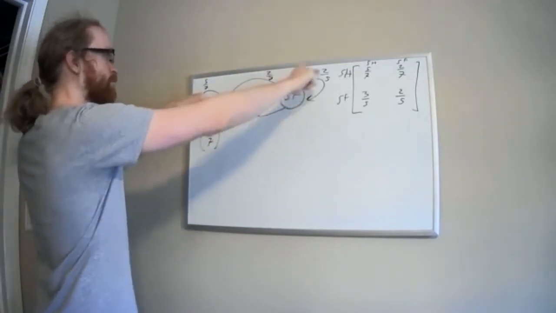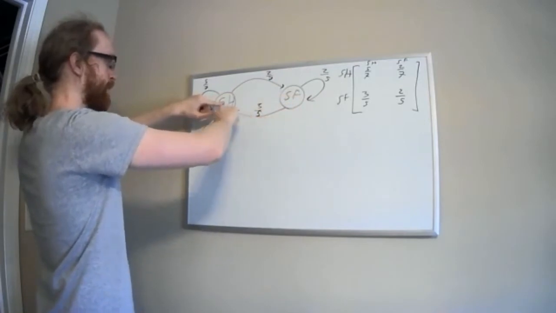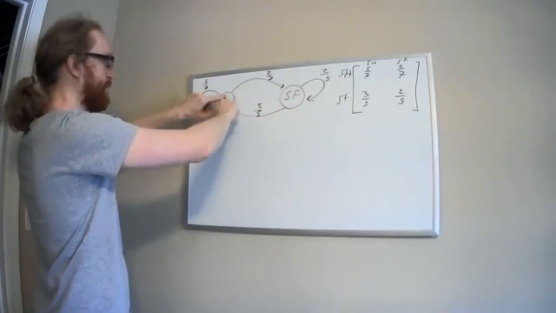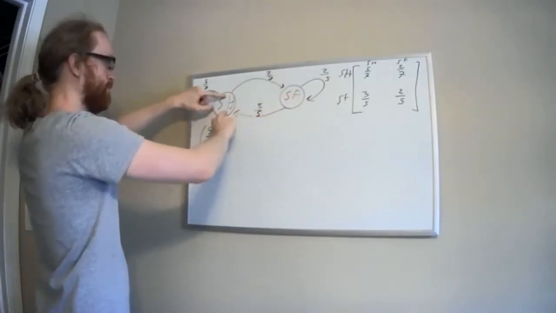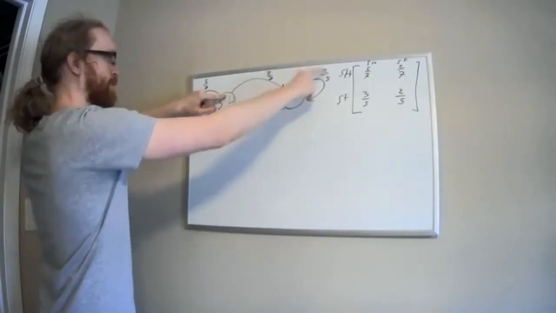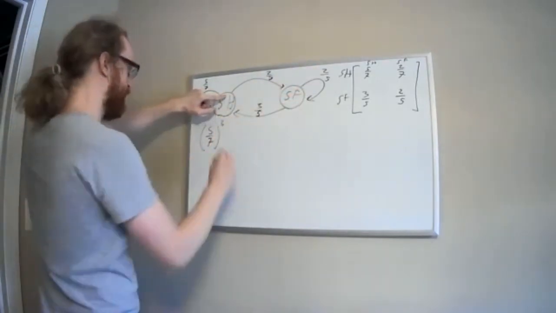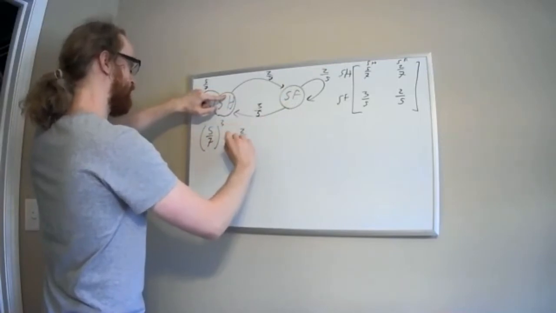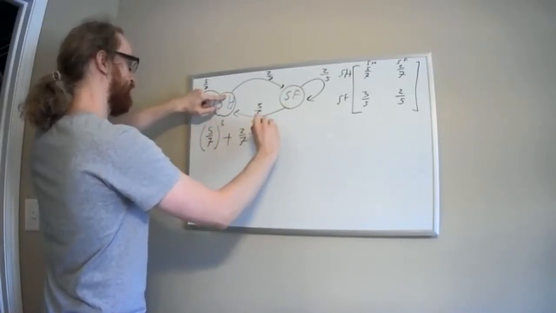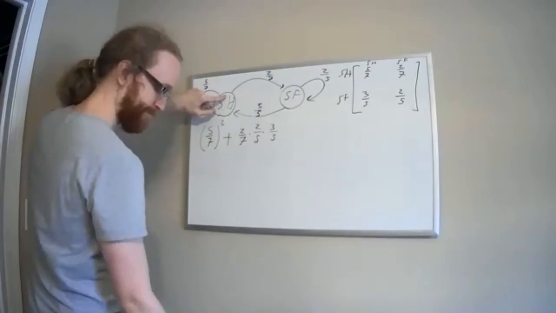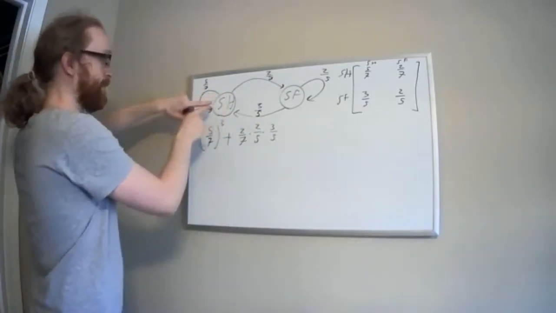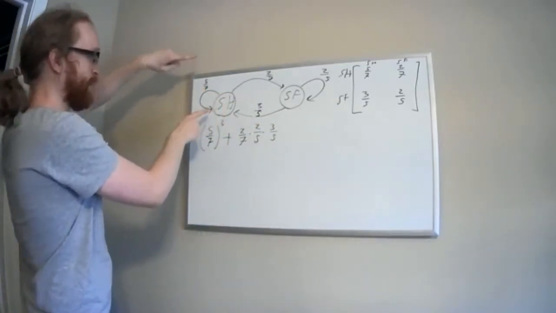And then maybe I eat at seafood again, and then I come back to the steakhouse. So that's 3 steps. That's 1, 2, 3. And so the numbers are 2/7 times 2/5 times 3/5. So I'm going to add 2/7 times 2/5 times 3/5. Okay. That's not it. There's more possibilities that I could find.